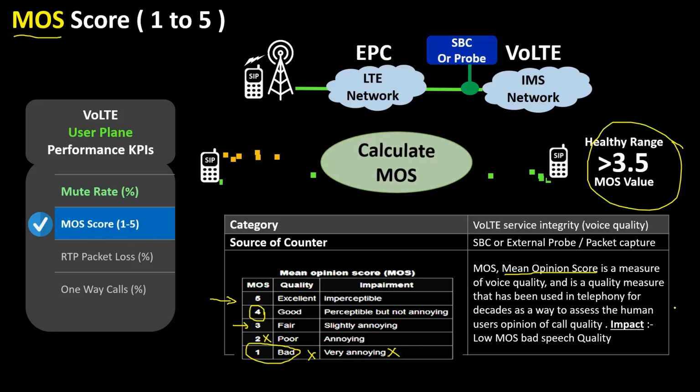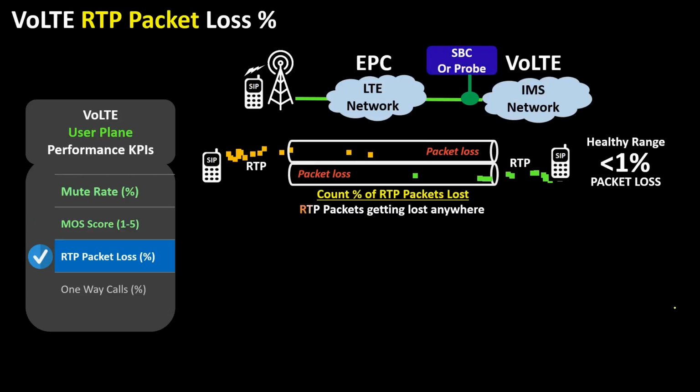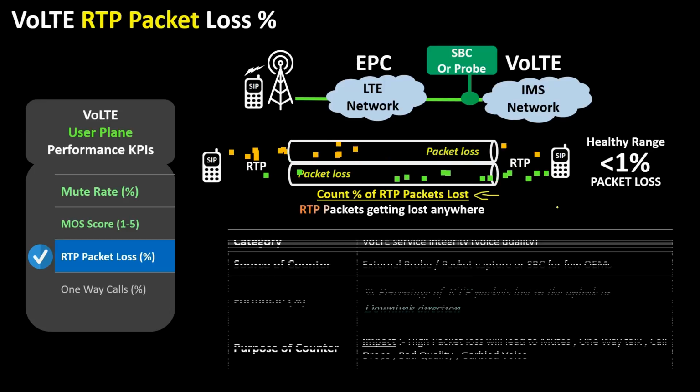Now let's discuss VoLTE RTP packet loss. VoLTE RTP packet loss is another important KPI which measures the percentage of RTP packets lost in uplink or downlink direction. High packet loss will lead to mutes, one-way talk, call drops, bad quality, garbled voice. In total, this problem is the mother of all evils for bad quality on VoLTE IMS network.